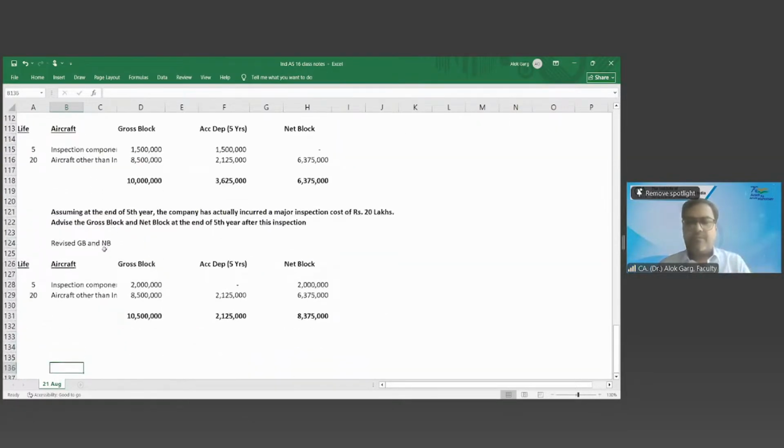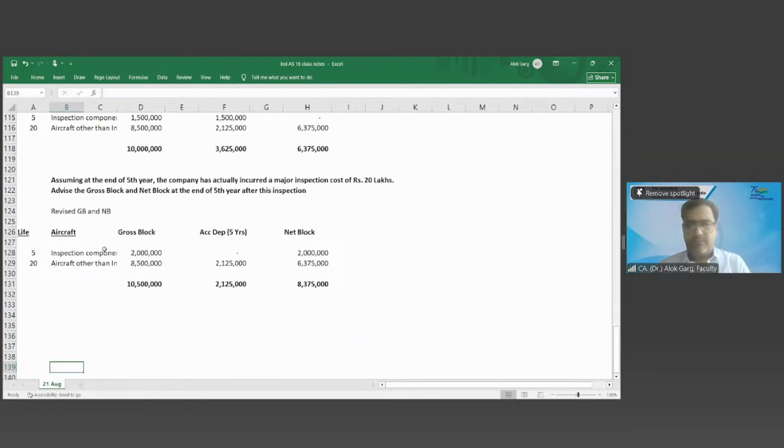But assuming that at the end of the 5th year, the inspection cost comes to 20 lakhs. In that case, that 15 lakhs treatment is okay. That 5 lakh treatment, I feel that there is not. So what we have done in the earlier case, we have done the discounting, and accordingly we have done it, right? Yes.